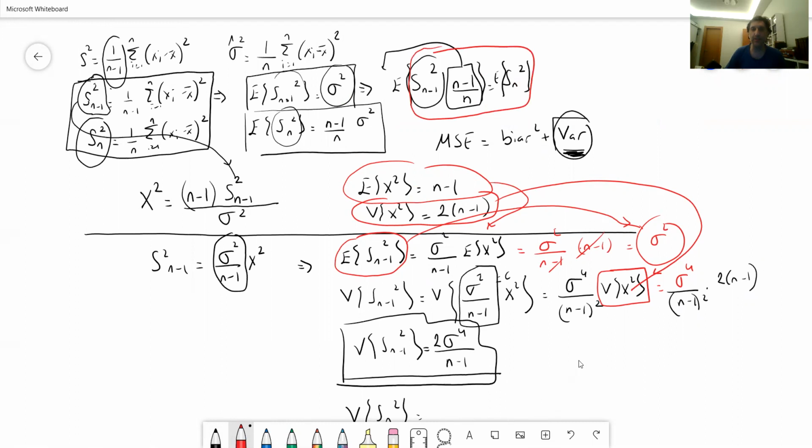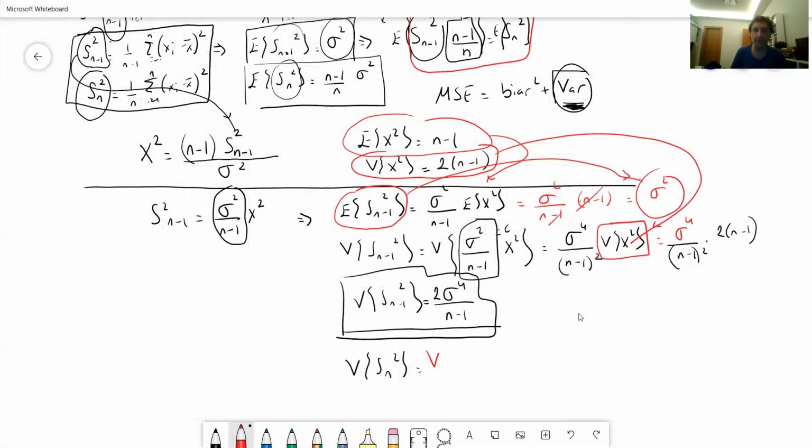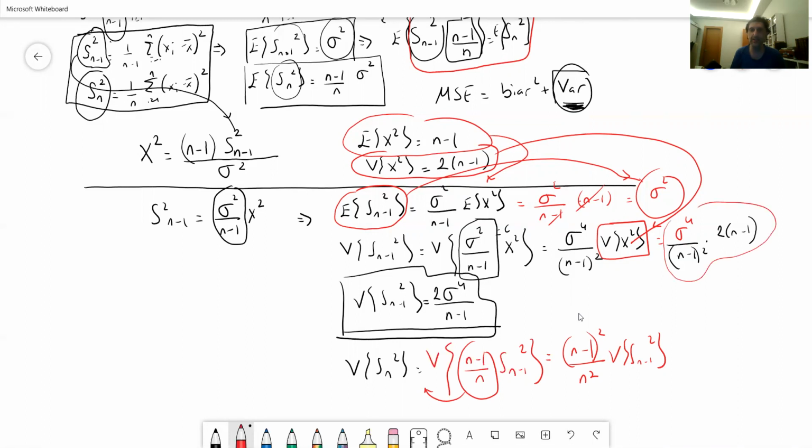Instead of Sn squared, I'm going to be writing (n minus 1) over n times Sn minus 1 squared. And again, we can take this out, it's going to be (n minus 1) squared over n squared times the variance of Sn minus 1 squared, which is this term here. We can put it all here, and the result is going to be (n minus 1) squared over n squared times 2 times sigma to the power 4 over (n minus 1).